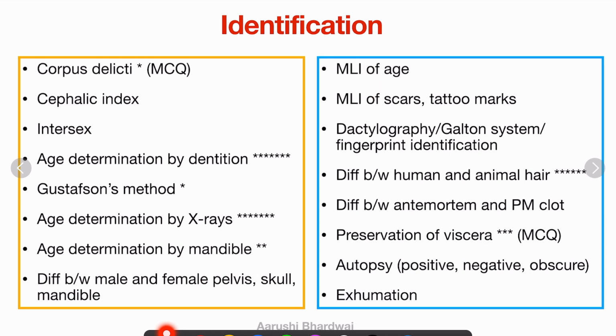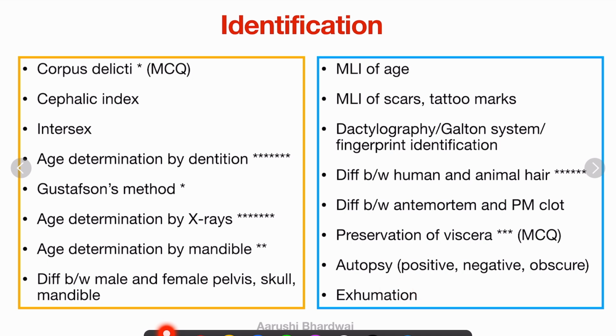Then there is medical legal importance of age, medical legal importance of scars and tattoo marks. This is a read topic. And fingerprint, it's a good spotter question. One of the fingerprint patterns will be given, and you have to identify it. There is difference between human and animal hair. Oh my god, this is a very very very important topic, and it will 100% come in your exam. That is so important. And then there is difference between antemortem and postmortem clot. Preservation of viscera, it is more of an MCQ type of topic, but you have to read it. It's good. Then autopsy, what is positive autopsy, negative autopsy, and obscure autopsy, and exhumation.